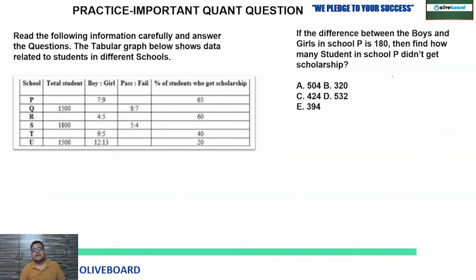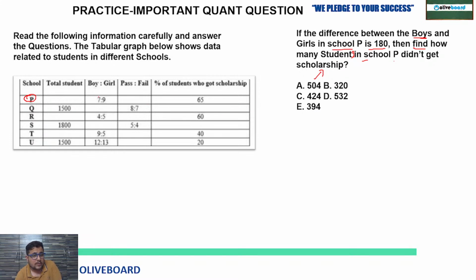Let's move on to the next one now. If the difference between the boys and the girls in school P is 180, then find how many students in school P didn't get a scholarship. So they are talking about school P, just highlight that now. So they are talking about the total number of students who didn't get the scholarship. They are talking about P.